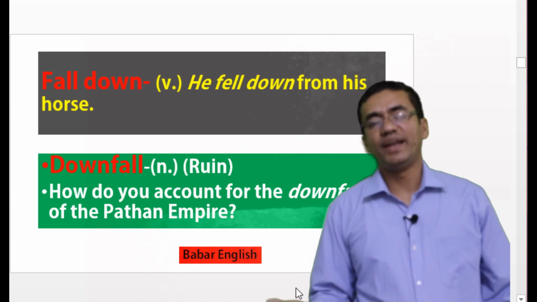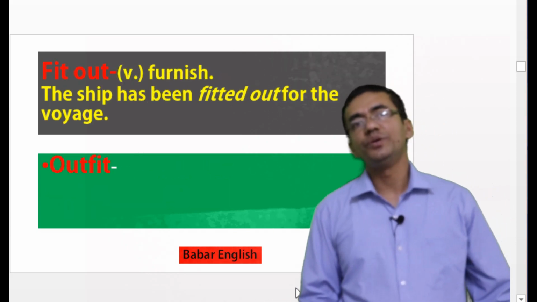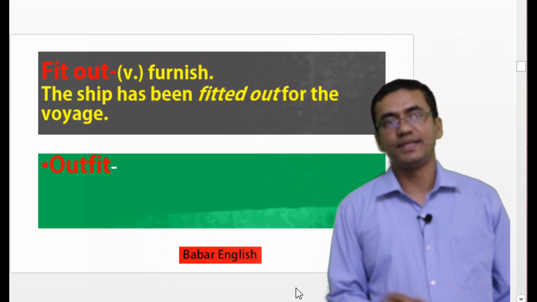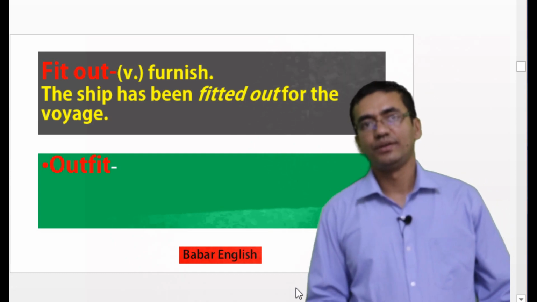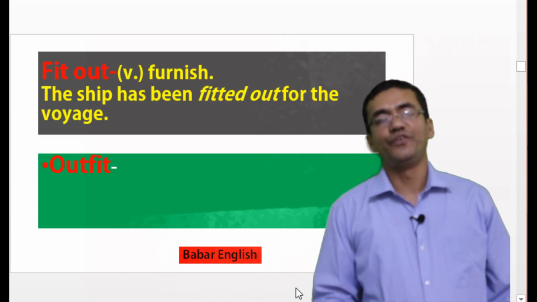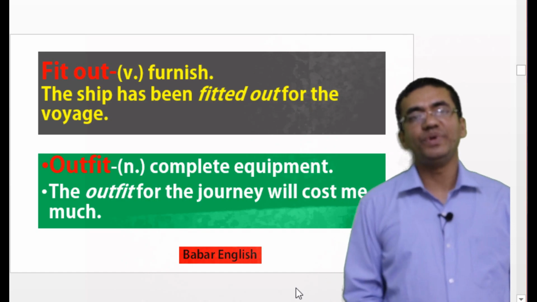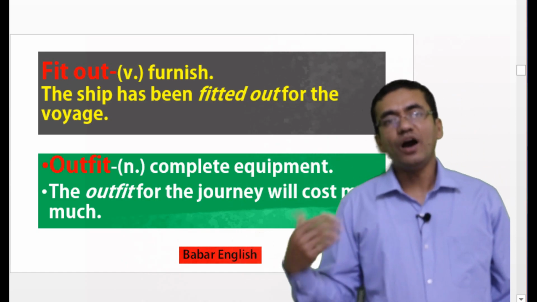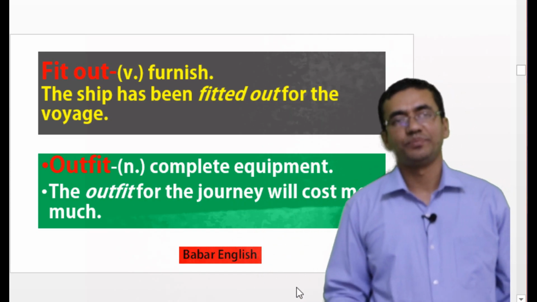Let's move to our next phrase. Our next phrase is fit out. Fit out means furnish. Suppose if we put it in a sentence, we can say the ship has been fitted out for the voyage. If we invert fit out, it will become outfit. So what's the meaning of outfit? Outfit means complete equipment. Suppose we can say the outfit for the journey will cost me too much.